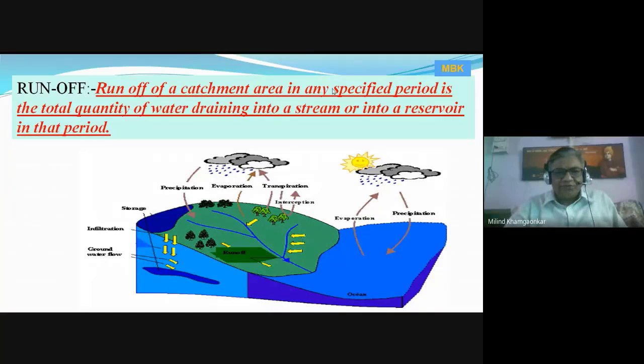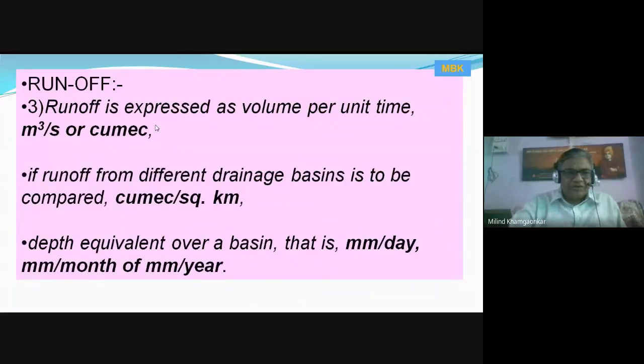So runoff of a catchment area in any specified period is the total quantity of water draining into the stream, that is the water flowing body or channel, or into the reservoir in that period. This runoff is expressed as volume per unit time, that is, meter cube per second. It is expressed in three ways.